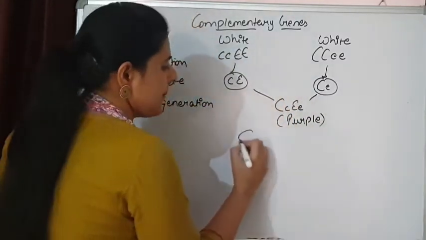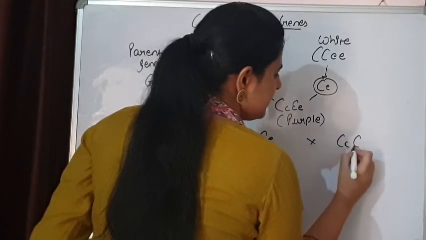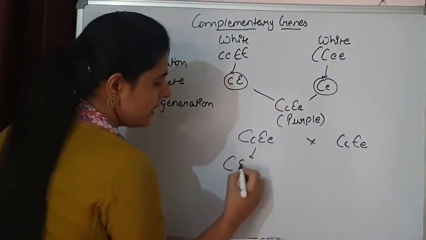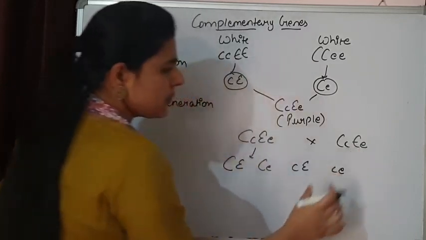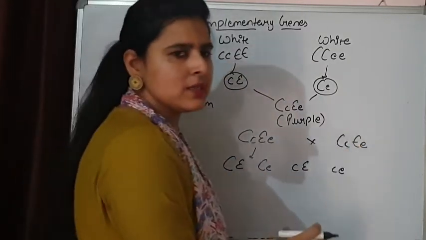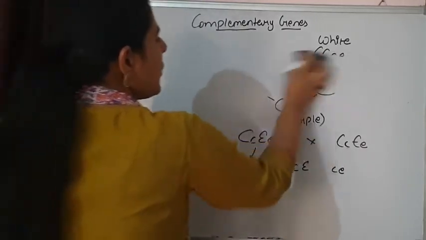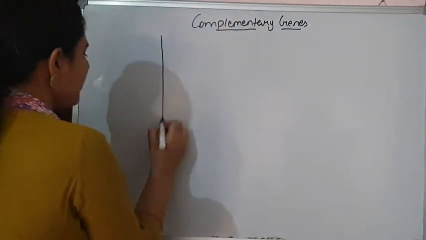If we cross the F1 generation, the gametes that are going to be formed will be these, the possible gametes from both the sides. So let's make a Punnett square with these gametes. What is the possibility in the F2 generation? What are we going to get in the F2 generation?